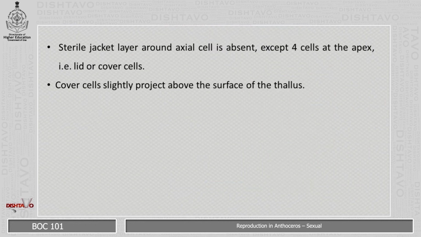Sterile jacket layer around the axial row is absent except at the apex, that is the lid or the cover cells. Cover cells slightly project above the surface of the thallus.